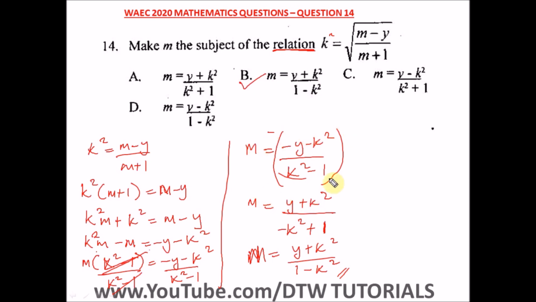All right, when you're doing something like this and you get to this point where you don't see your answer close by, try to go further. Don't give up. Don't stress yourself and just blank out here. Try another step, and the other step, in trying to simplify to make it look like any of our options here, is to multiply everything by a negative sign to rearrange them. All right, that's what we just did here. So our answer here is option B.